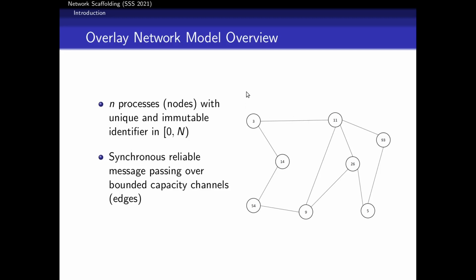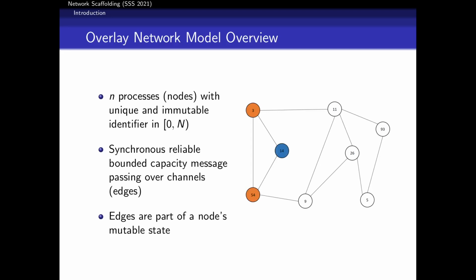We will assume that the communication channels are reliable and bounded capacity, meaning if a message is received by a node, it must have been sent by another node from our algorithm in the previous round. So a message is delivered if and only if the message was sent by our algorithm. So we'll assume reliable communications on those.